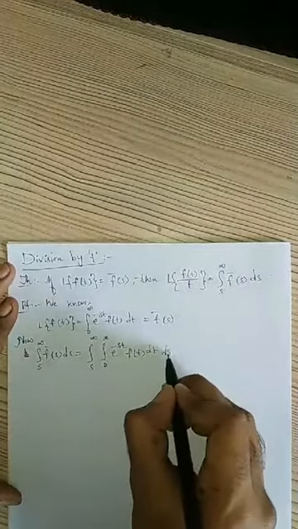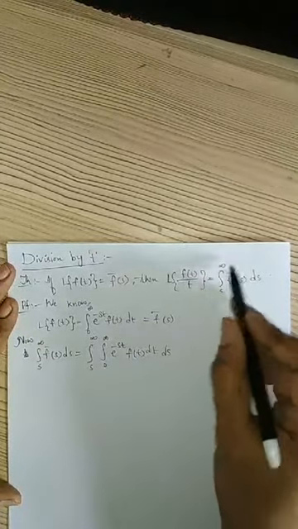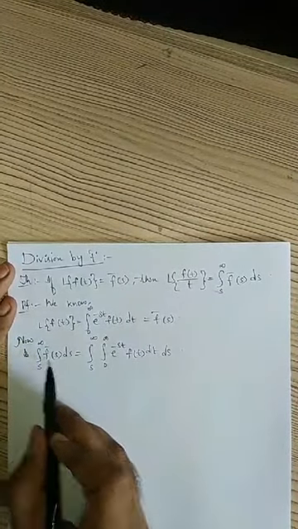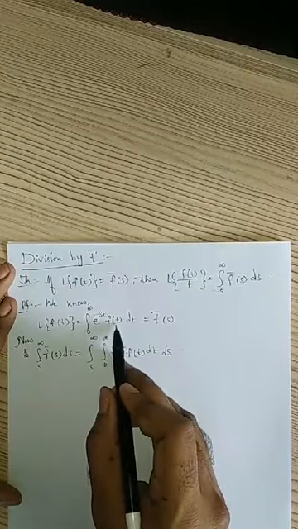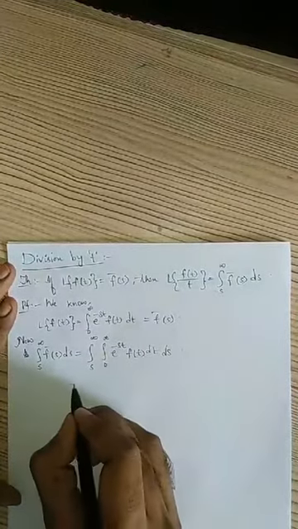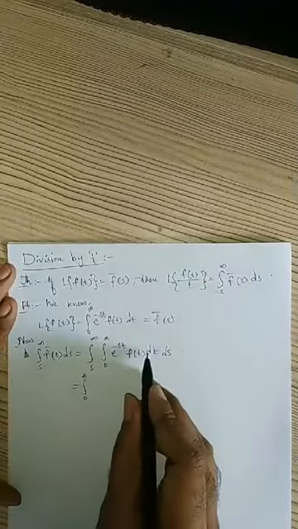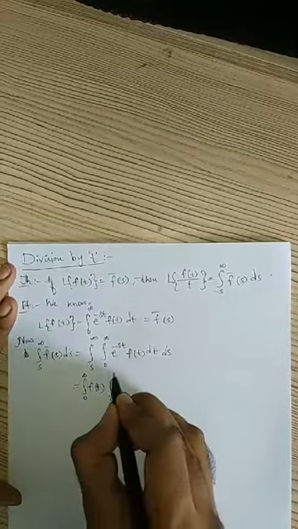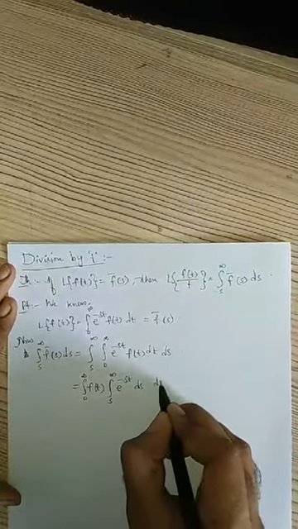this ds. So what I am doing, integral s to infinity f bar of s ds, I am considering the right hand side. Then f bar of s is given by integral 0 to infinity e power minus st f of t dt, that I am writing here. Then I will write this as integral 0 to infinity f of t, integral s to infinity e power minus st ds dt.